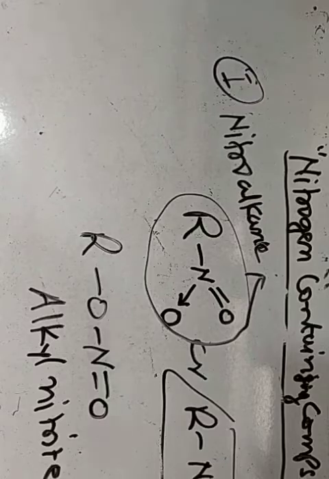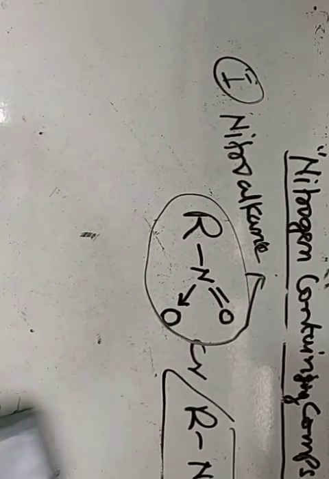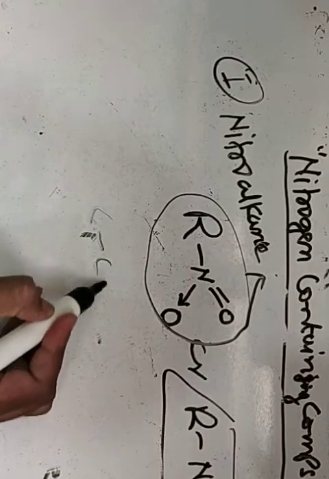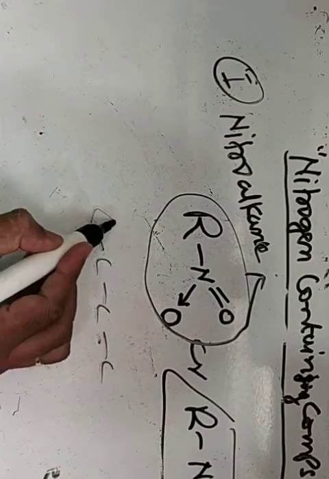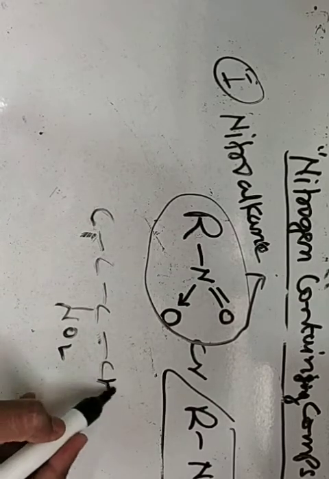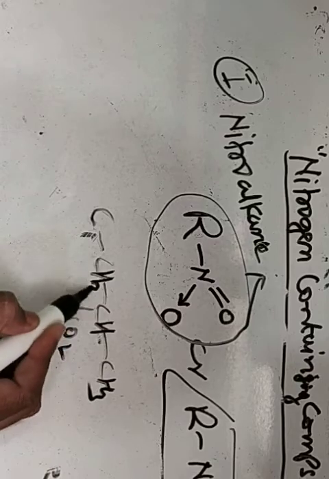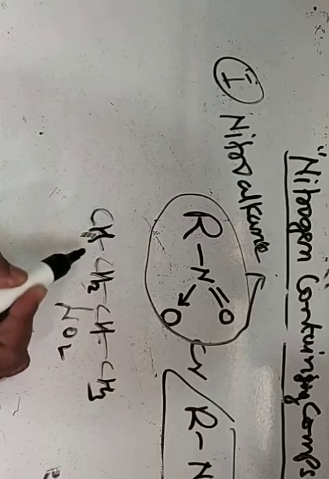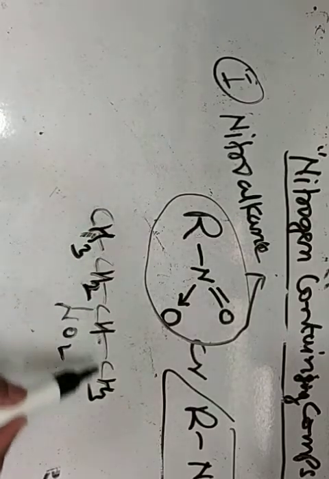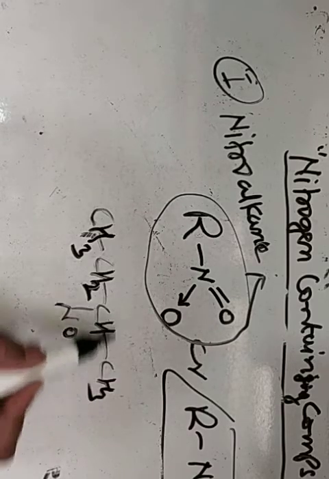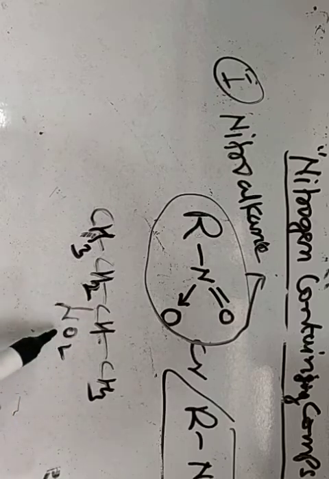For example, in this type of compound, NO2 is present here, then your longest chain is of 4 carbon atoms, so the parent alkane is butane, and the second carbon of that butane carries the NO2 group.